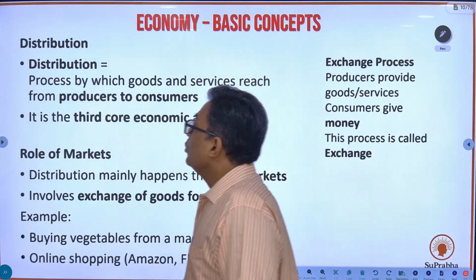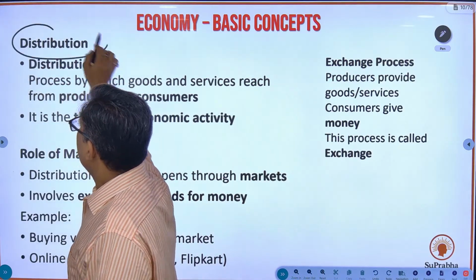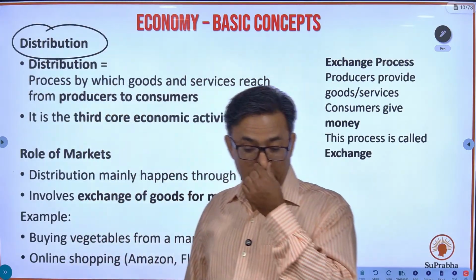Fine. So we come to the third aspect of the economy, that is distribution. Understand one thing.